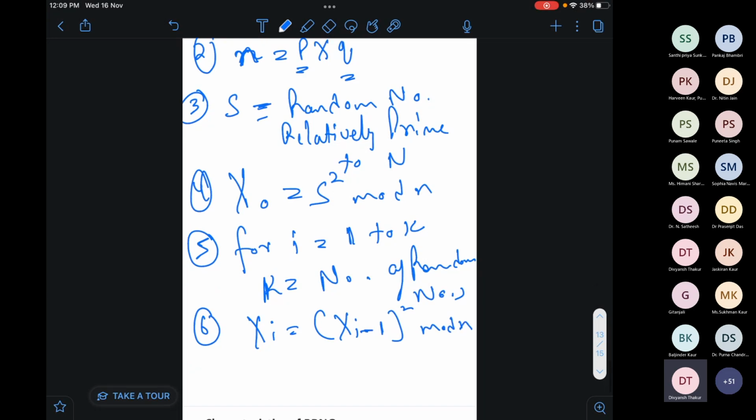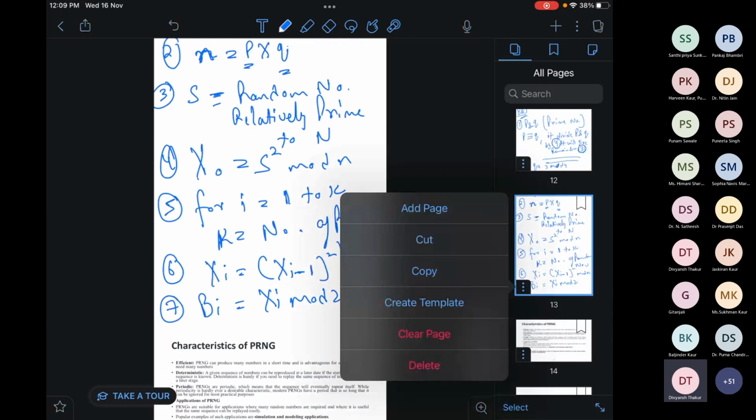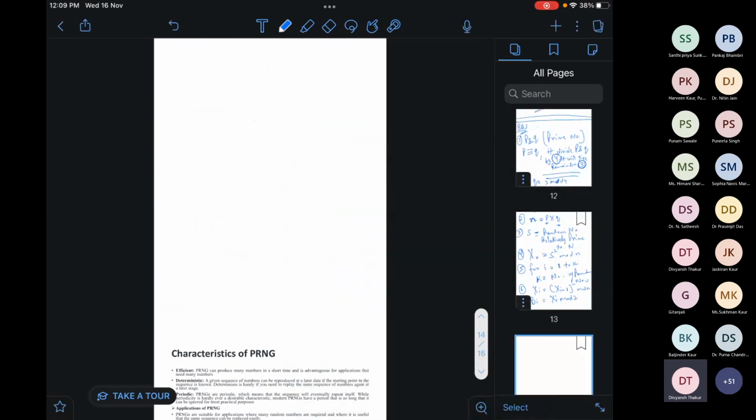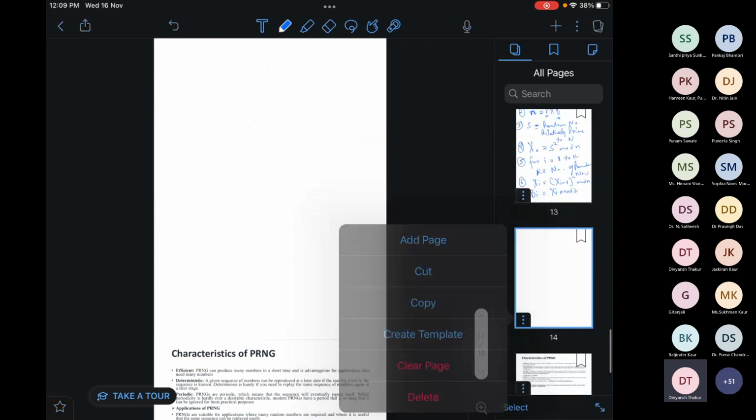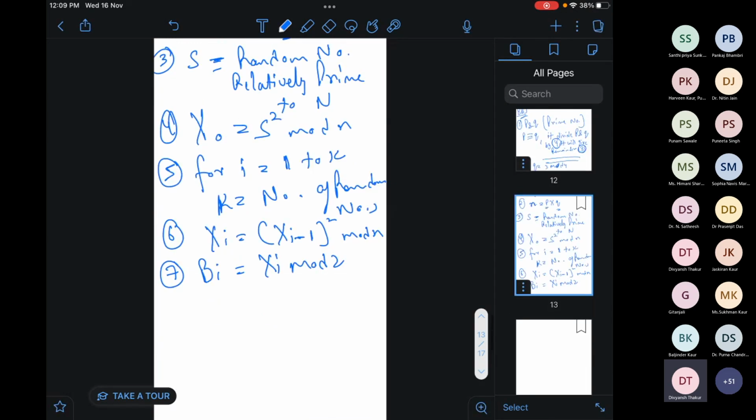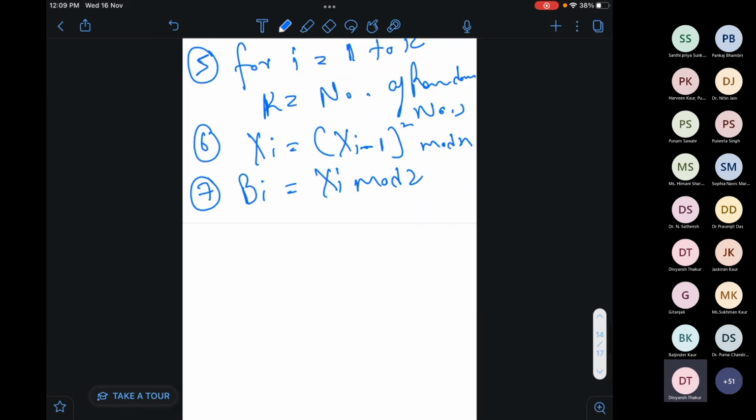This is our sixth step. And the seventh one is bi equals xi mod 2. I know this will look very tricky and confusing, but by solving one numerical, we will easily get to know what is happening.